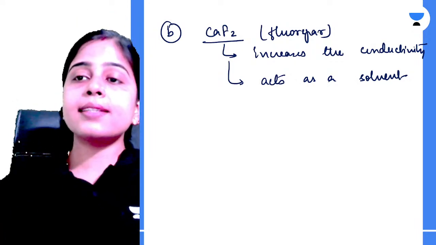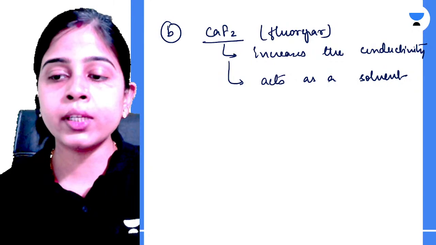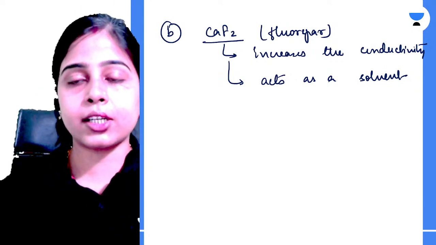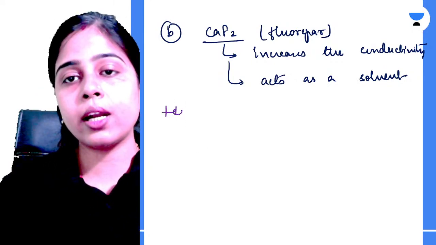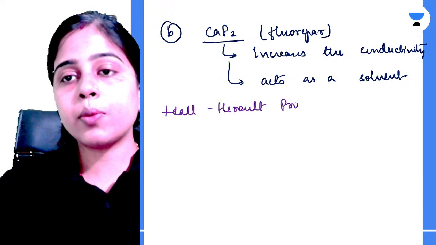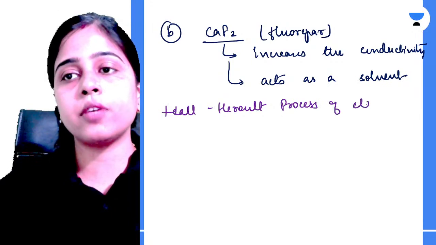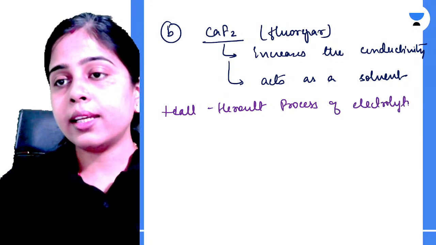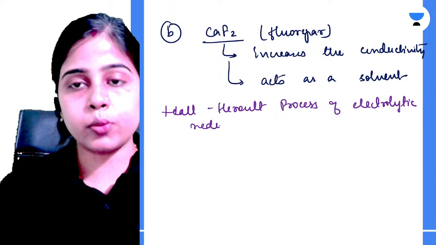So this is the second one which is added to your alumina during its electrolytic reduction. Let's talk about the Hall-Héroult process of electrolytic reduction of alumina.